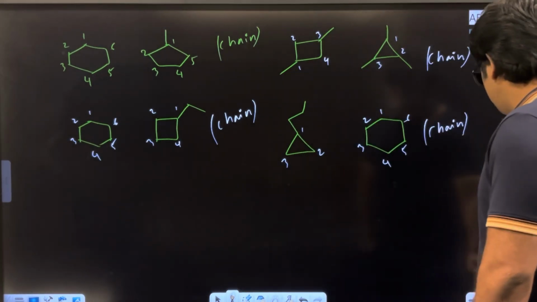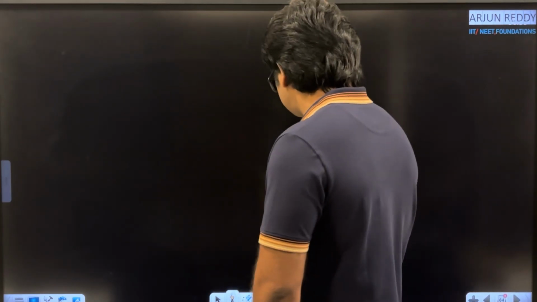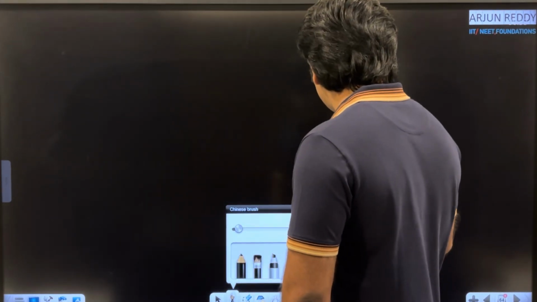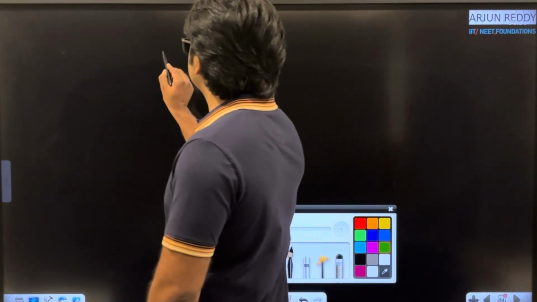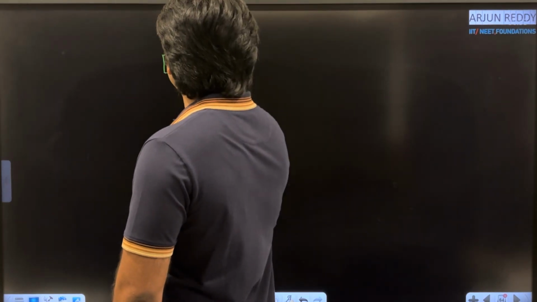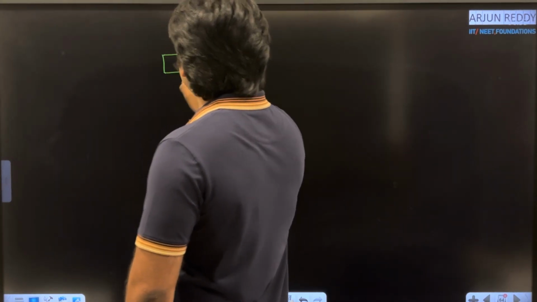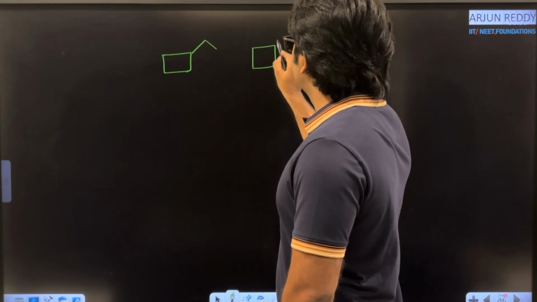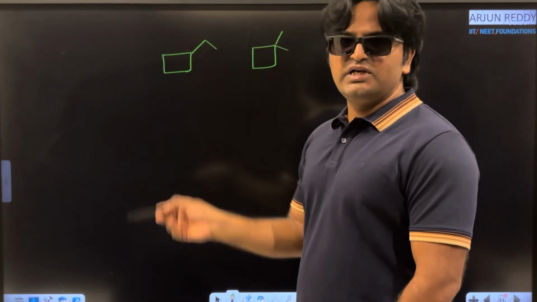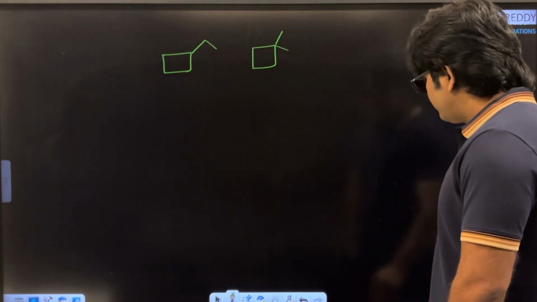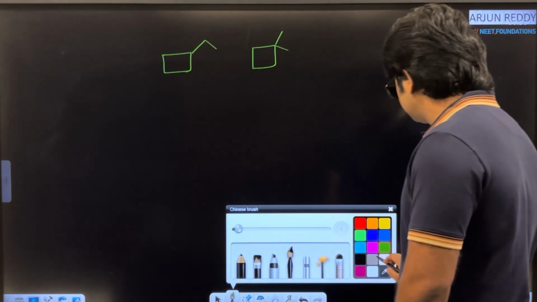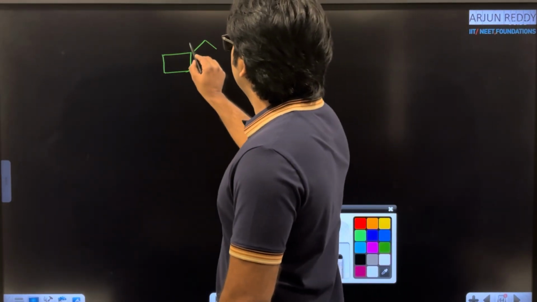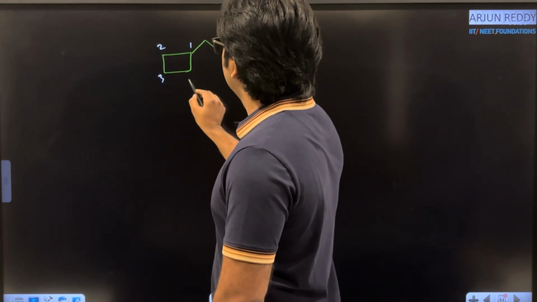For example, if question is given like this, on the basis of side chain I am giving, for example, 4-member ring system and outside the ring system ethyl group is there. Next one here, 4-member ring system, methyl and methyl. What is the relation between these two? First we are looking towards parent chain. Here 1, 2, 3, 4.